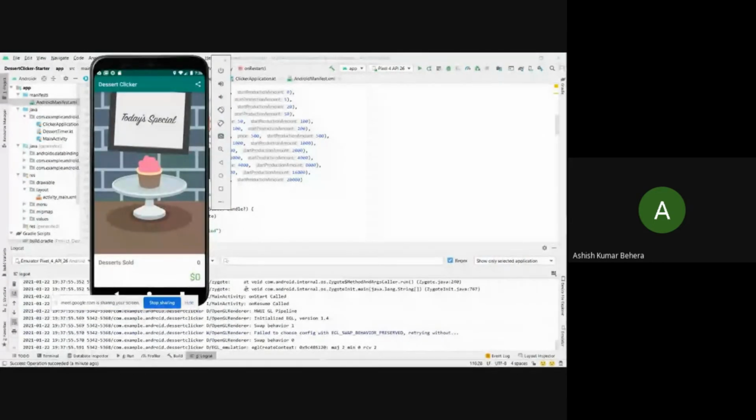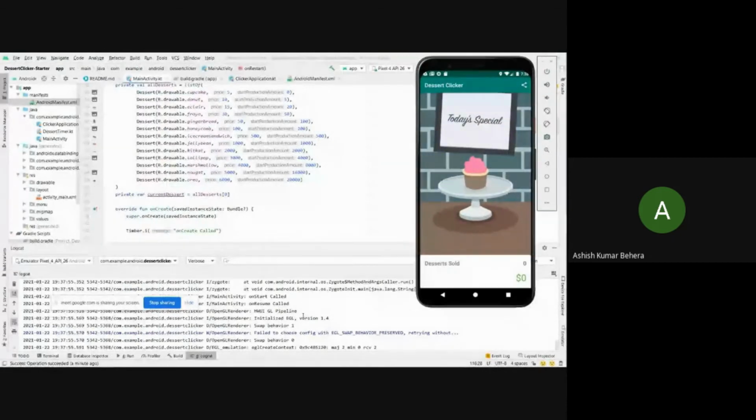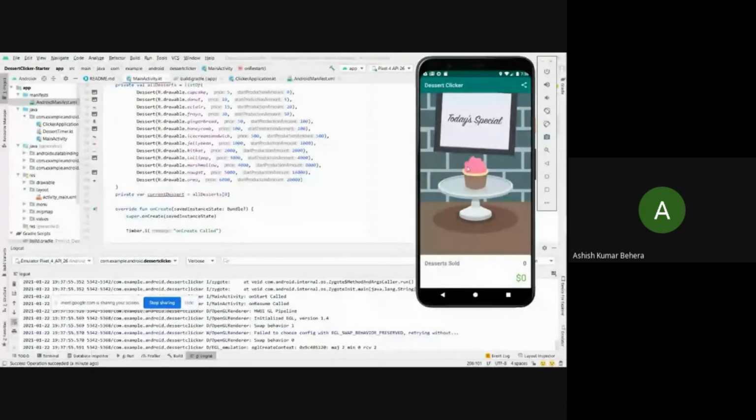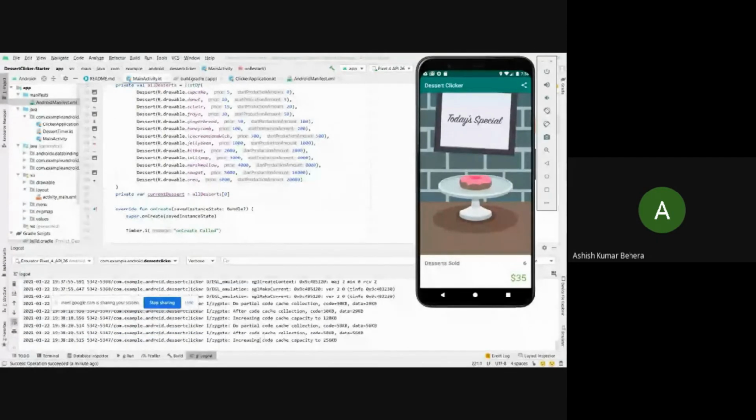Okay, guys, on just clicking this, we have on started called, on resumed called. These two methods are called on starting our application, and currently our application is in the running state, and we are completely able to interact with this app. Now I'm clicking one by one, and it's showing the cache capability that this app is having.